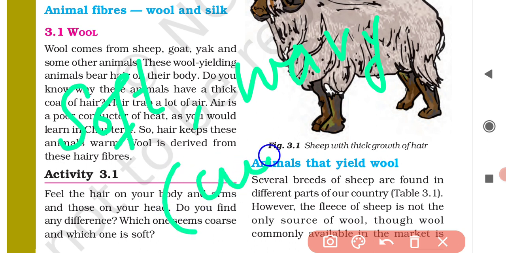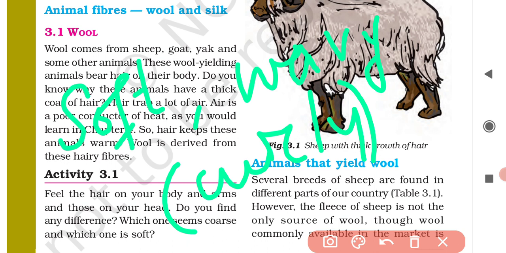Wool is the soft, wavy or curly hair which covers the body of a sheep, which covers the body of the animal. And this wool is actually the modified form of hair.